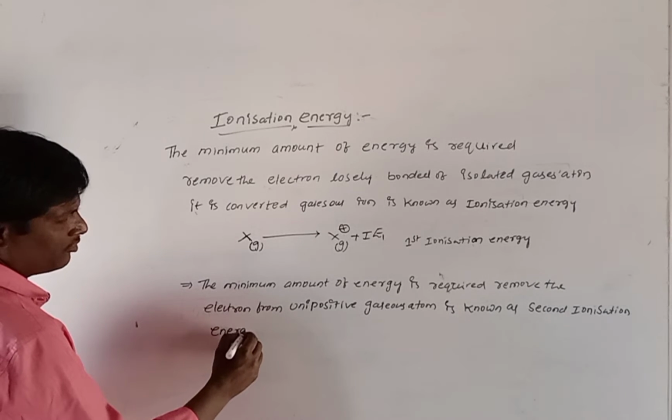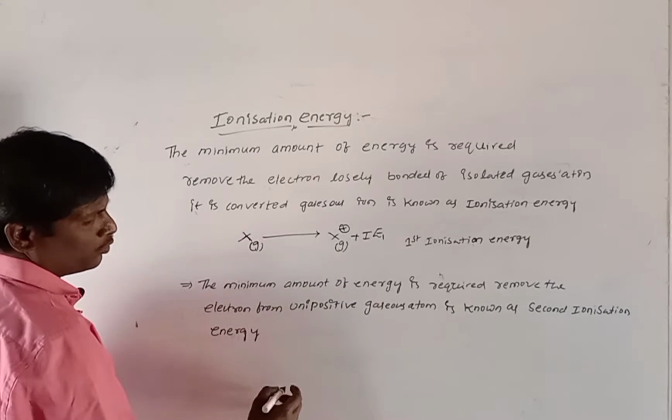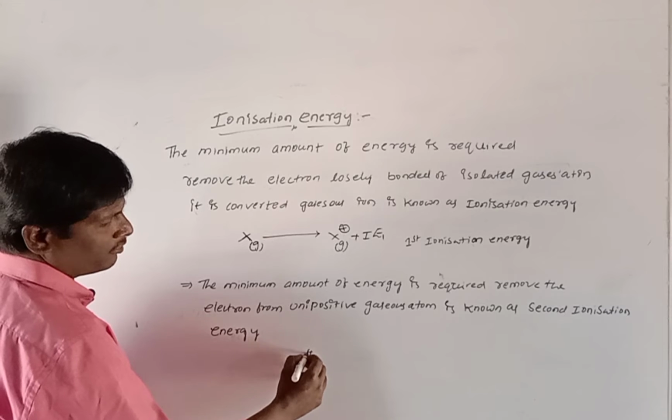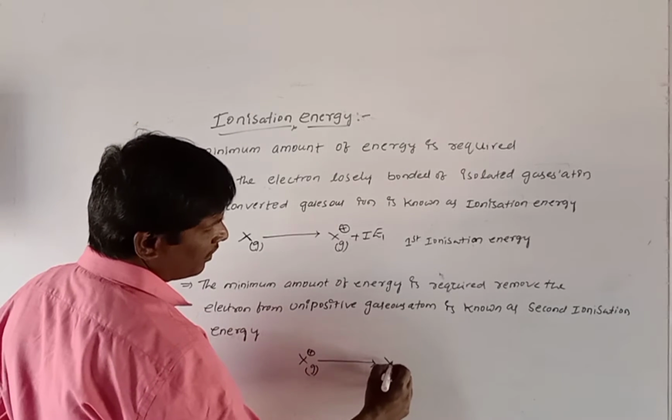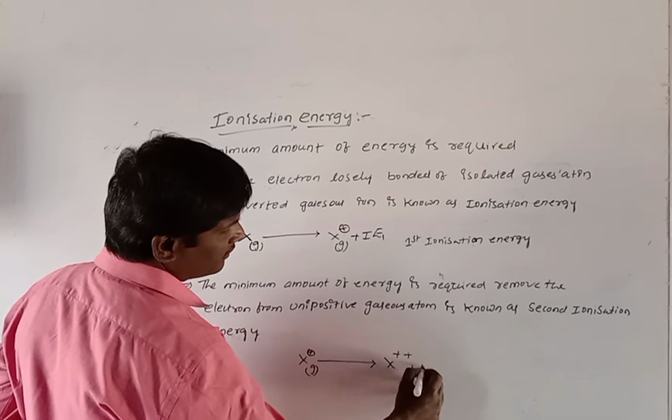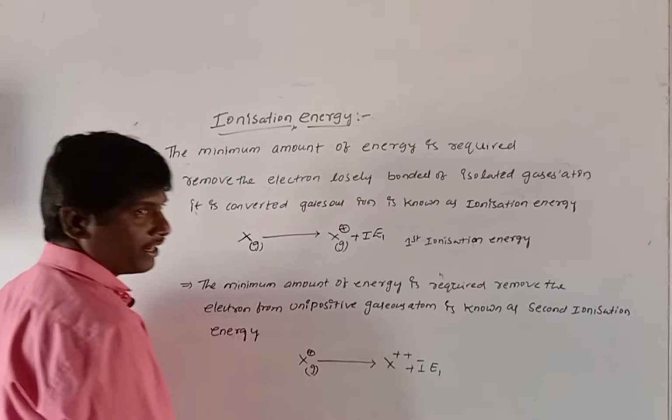Now observe very carefully. Unipositive means only one positive charge on the gaseous atom. Removal of another electron, it is converted, gives the second ionization energy.